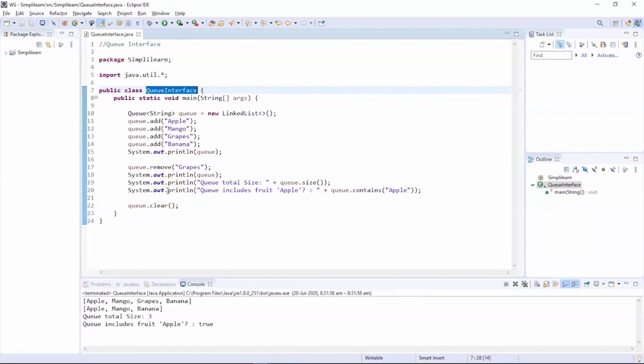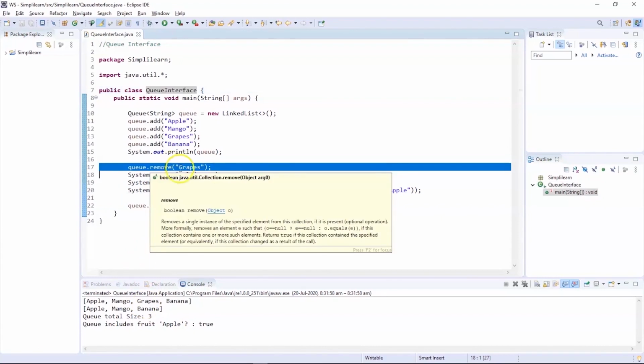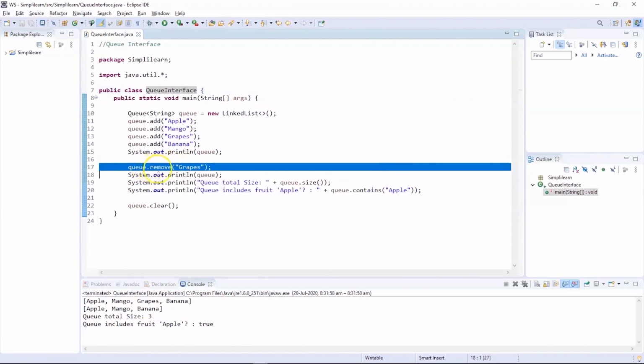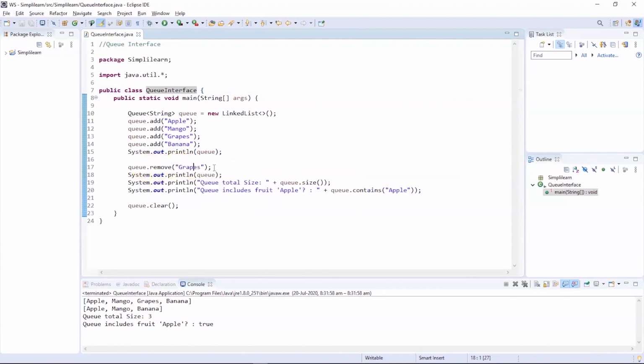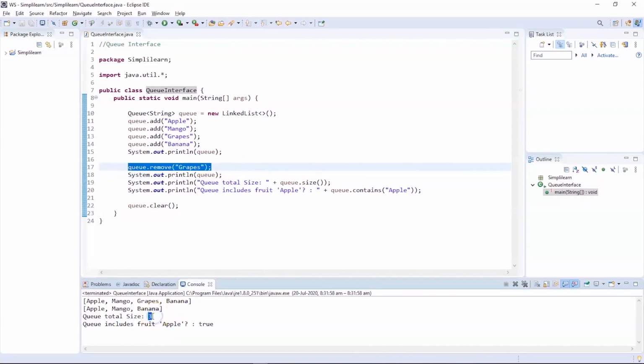We are also going to count the size of the queue, which is 4 in the beginning. After that we are going to remove the element grapes from the queue. The command is queue.remove with the element name. After that the grapes element has been removed from our queue, and we have the latest size of the queue as 3.